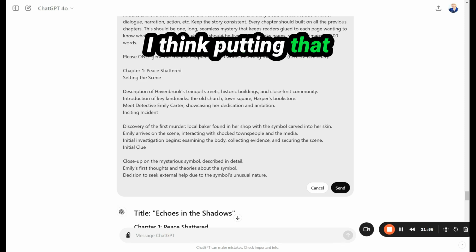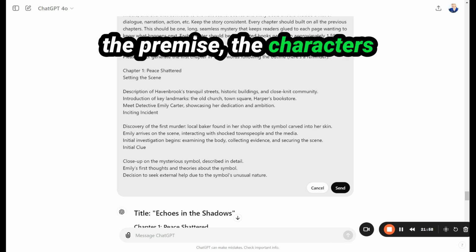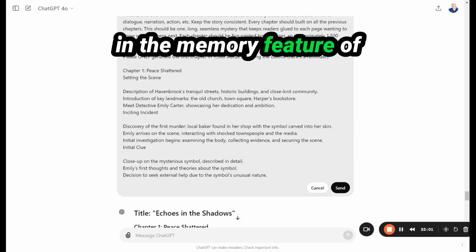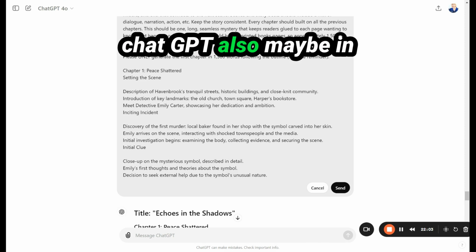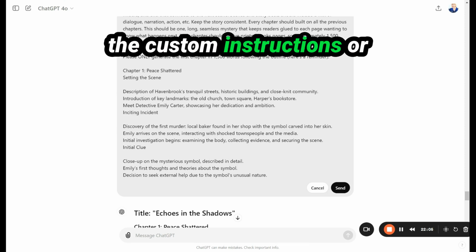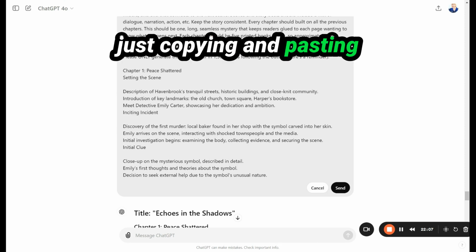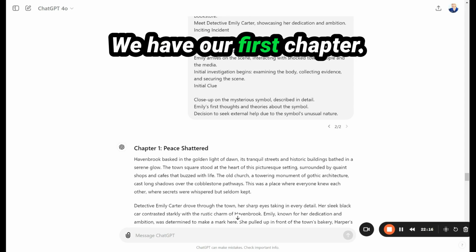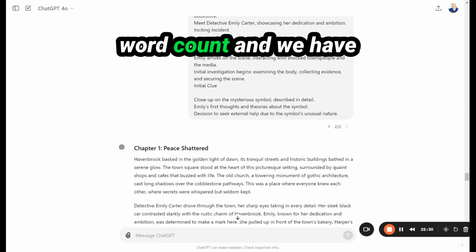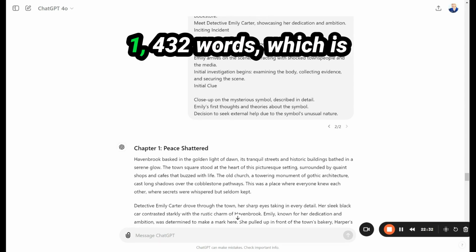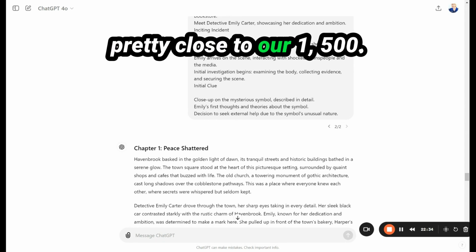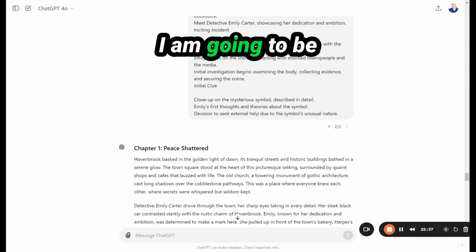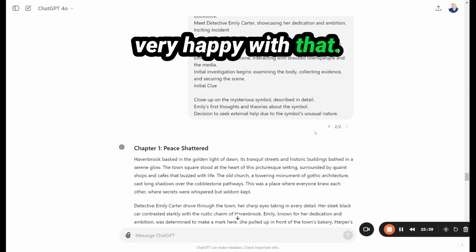I think putting that information, the outline, the premise, the characters, in the memory feature of ChatGPT, also maybe in the custom instructions, or just copying and pasting here each time, can give you a more consistent novel. We have our first chapter. And by the way, I did a word count and we have 1,432 words, which is pretty close to our 1,500. I am going to be very happy with that. Let's see what we got.